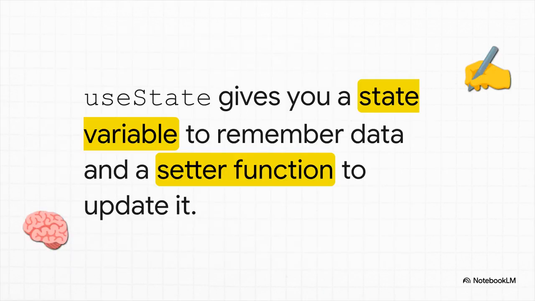Here's what it looks like in code. We're telling React, hey, I want this component to remember a piece of data called number, and we're giving it an initial value of 0. In return, React gives us back two things, the current number and a function, setNumber, which is the only way we should ever update it.